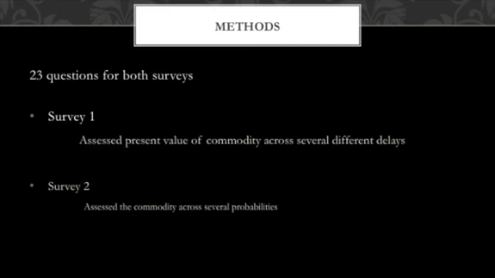Once the temporal surveys were completed, participants were given the second survey assessing commodity. The second survey assessed the commodity across several probabilities. For example, would you rather have 100% chance of receiving $1 now or 50% chance of receiving $3? After the completion of both surveys, data was then done for each group and discounting curves for both groups were completed across probability and temporal delay.